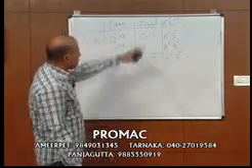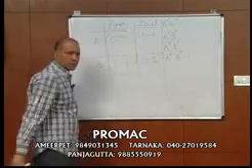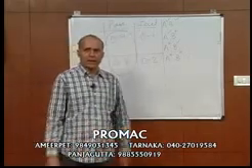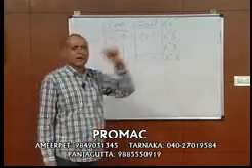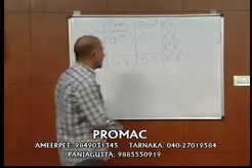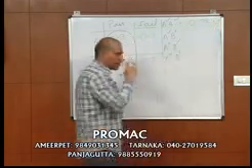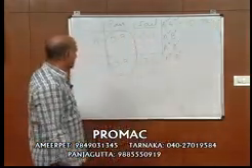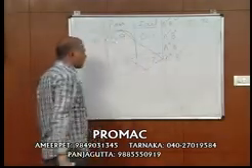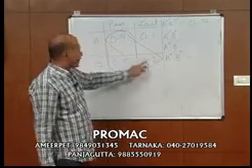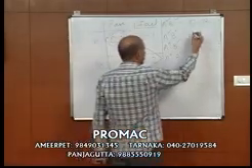What's the probability both will pass the exam? A will pass the exam is 0.9, B will pass the exam is 0.8. Probability that both will pass is 0.9 multiplied with 0.8. So 0.9 into 0.8, 0.72. What's the probability A will pass but B will fail? A passing the exam is 0.9. B failing the exam is 0.2. A will pass but B will fail is 0.9 into 0.2, 0.18.